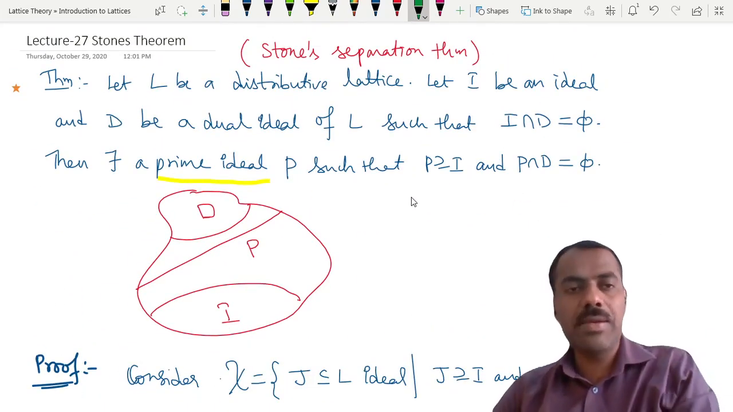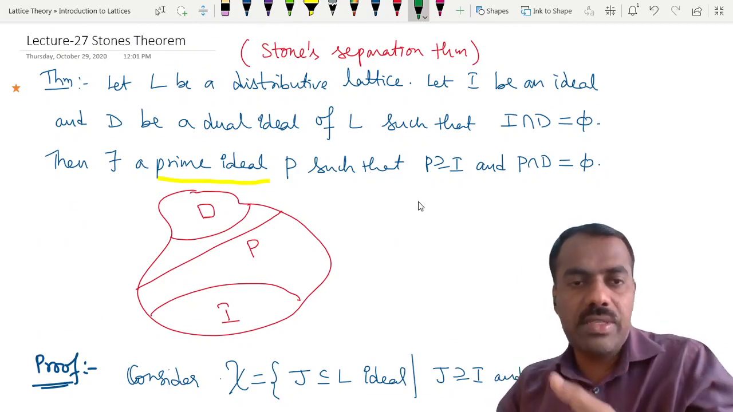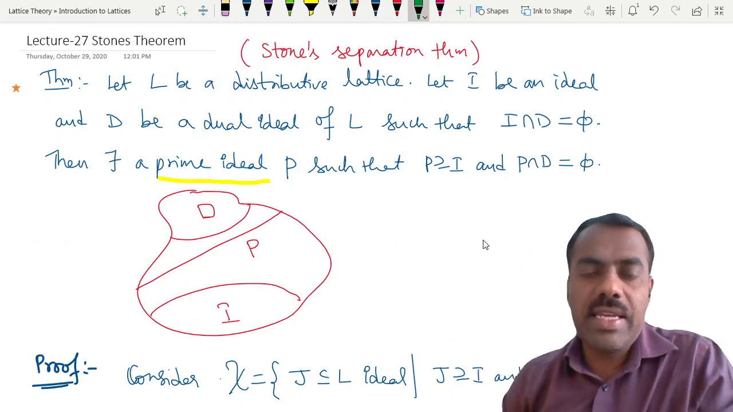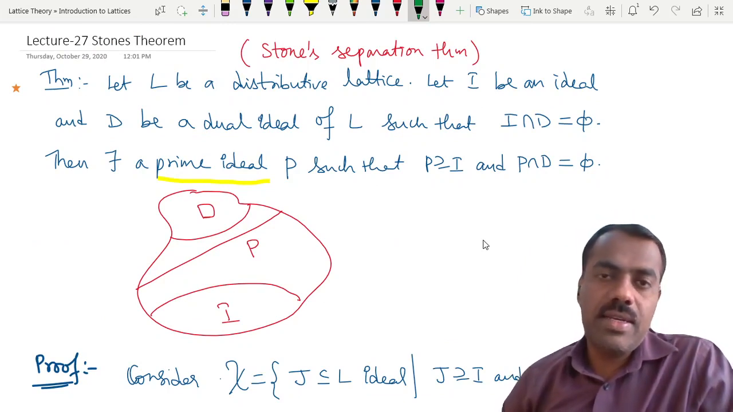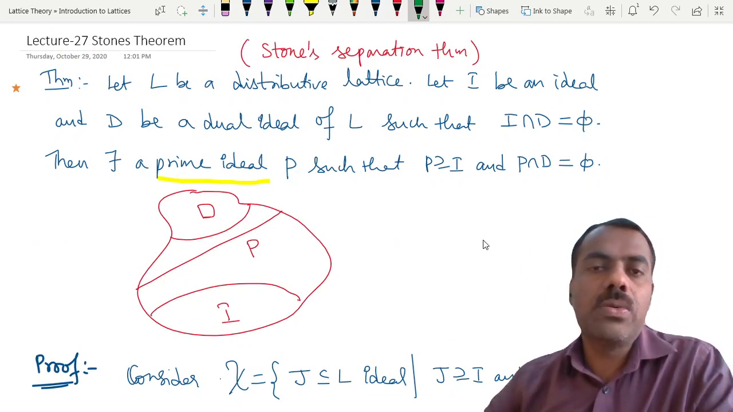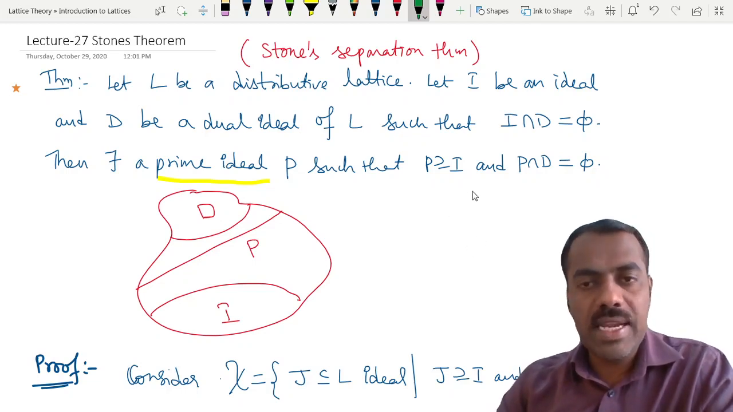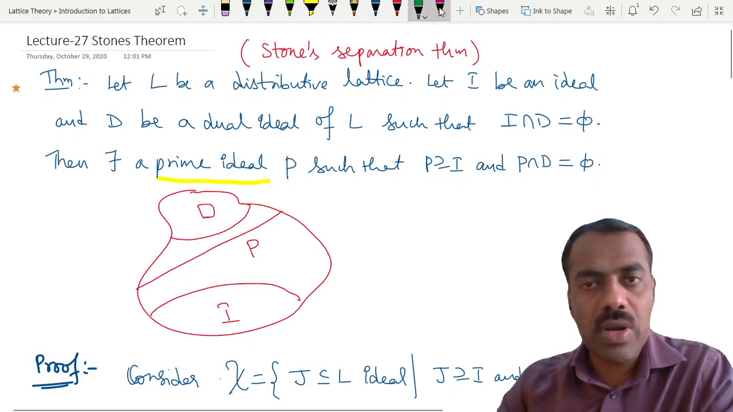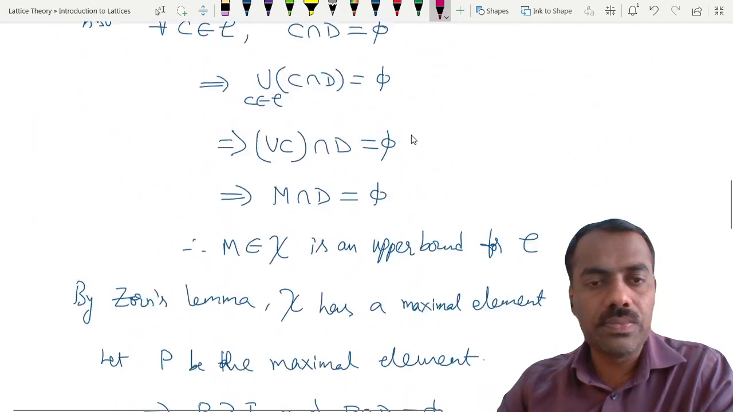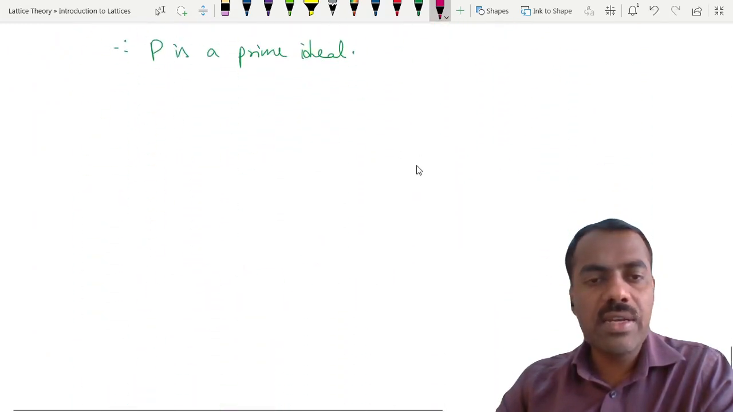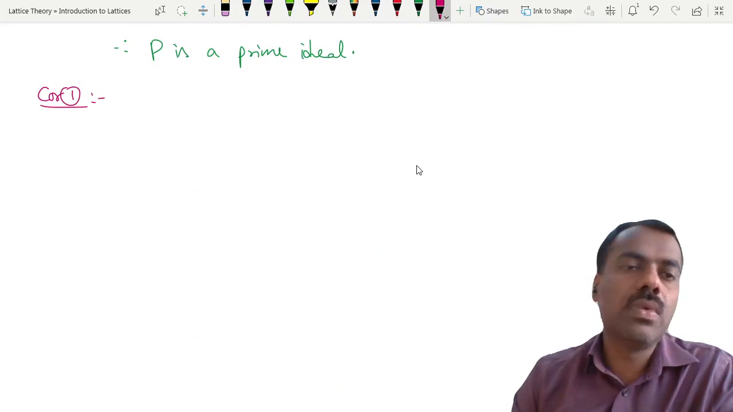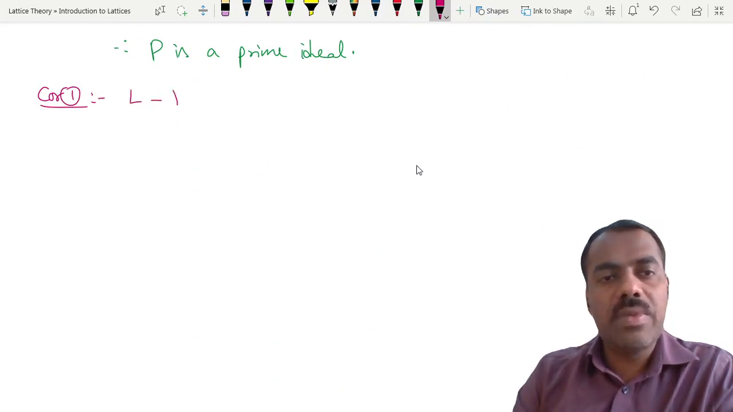This is a very useful theorem, and it is going to play a crucial role in proving that any distributive lattice is isomorphic to a ring of sets. Right? Is this proof clear? Okay. Now let's see some corollaries to this result. Corollary one, a simple one. Let L be a distributive lattice.